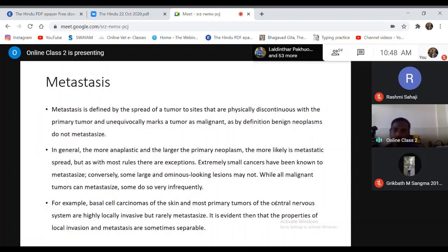The major site of deposition of embolic mass. Anyone? So no one is able to recollect it. Okay.